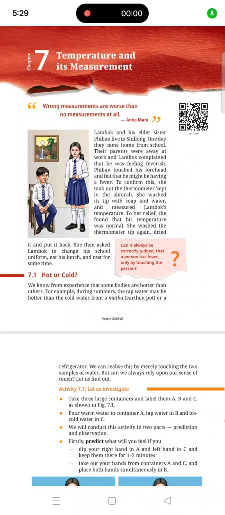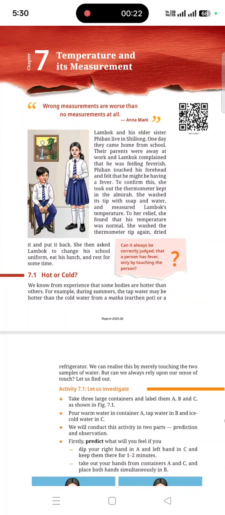So this chapter is about temperature and its measurement. Wrong measurements are worse than no measurement at all. That is, rather than measuring with inaccuracy, it's better not to measure at all. So that is said in the quote. It's exactly right too. It starts like a story where there is one brother and an elder sister.